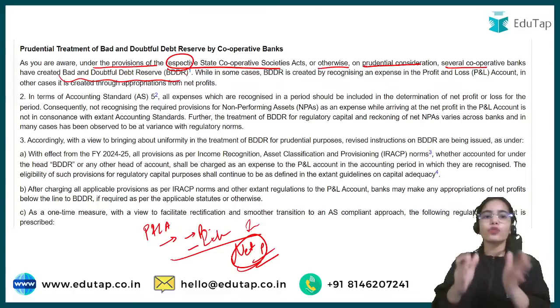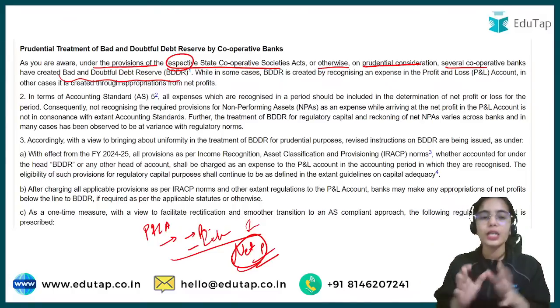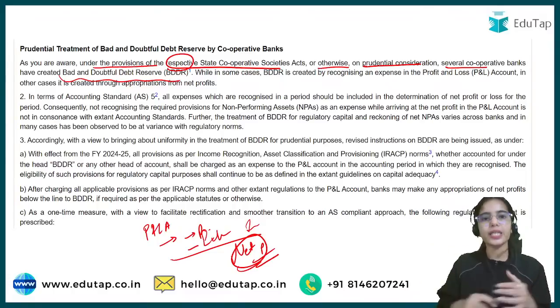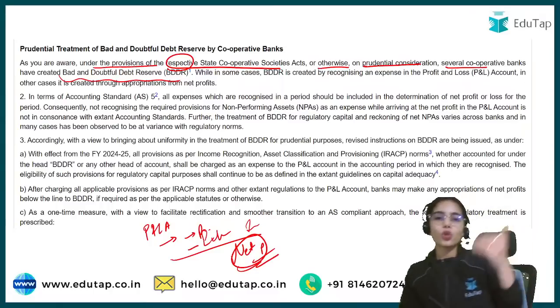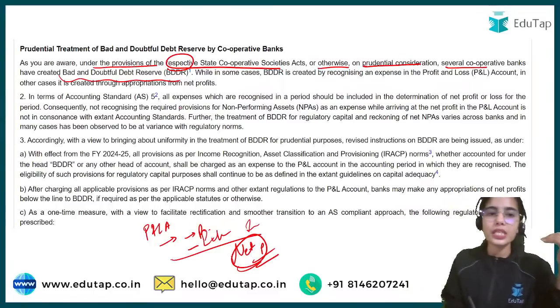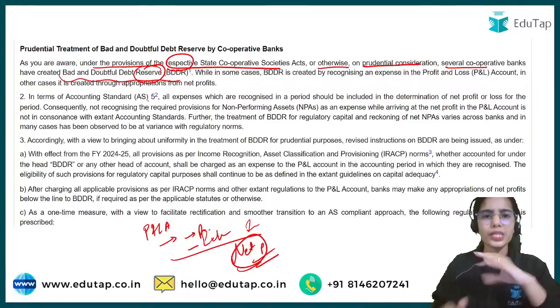So bad and doubtful debt reserves have to be created. These are the provisions that have to be created so that if a loan is becoming a bad loan, if a loan is not coming back, you can use these reserves, you can use these provisions to handle this kind of distress situation.